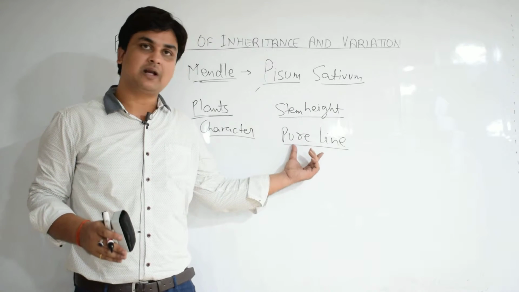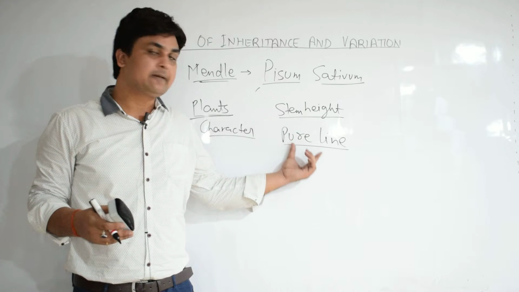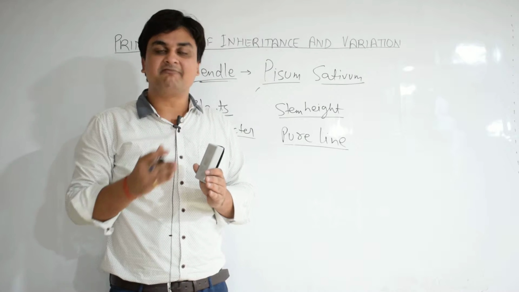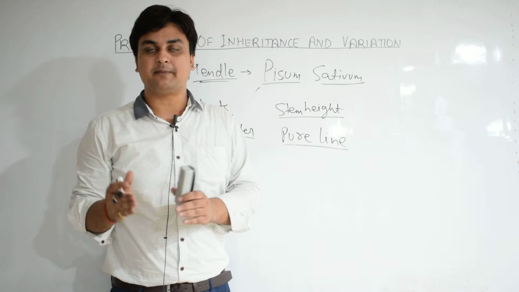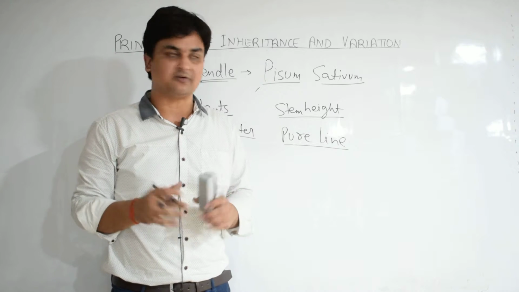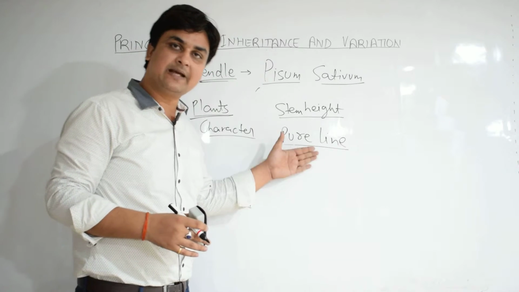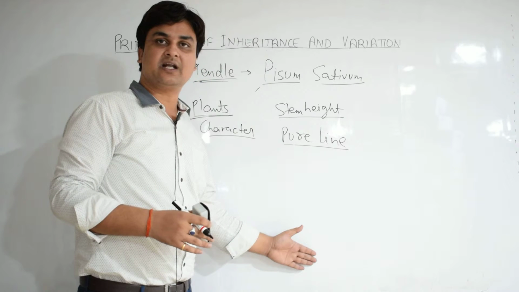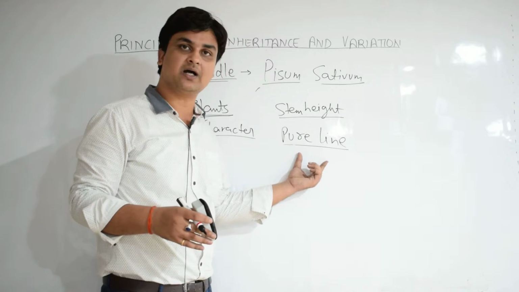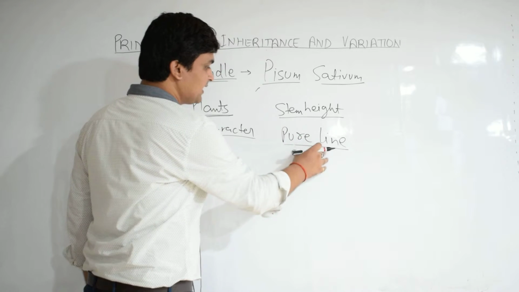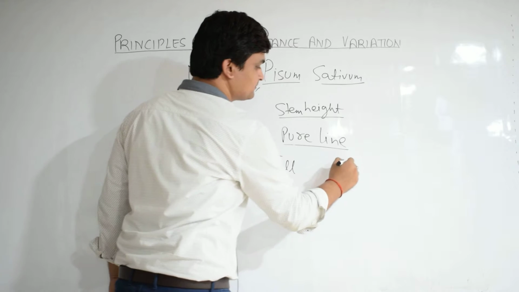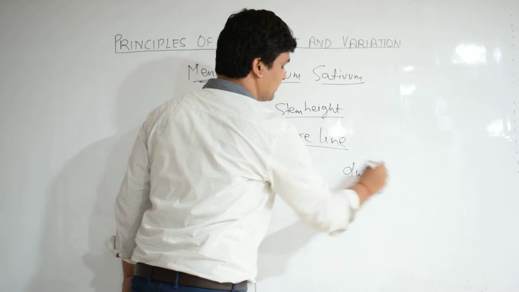Now these pure lines breed true, what does it mean? It means that these pure line varieties will give progenies which will resemble themselves in the character as it was present in the parents. So these pure lines will give the same character in the next generation. That means they are stable for the inheritance of the character for which they are chosen. So suppose here is stem height. He took a tall plant and a dwarf plant.